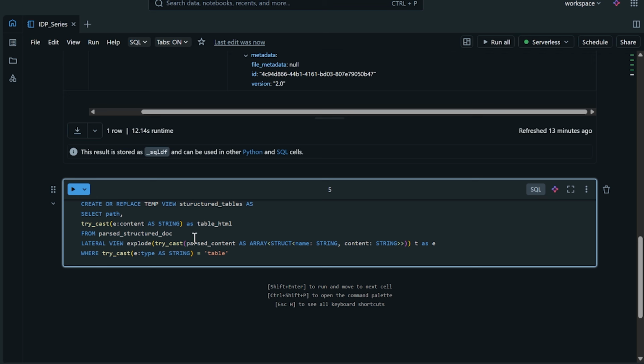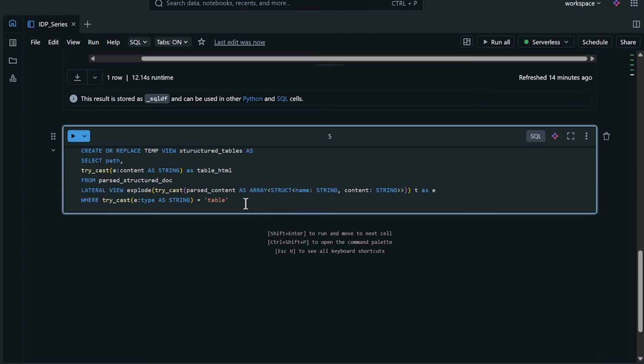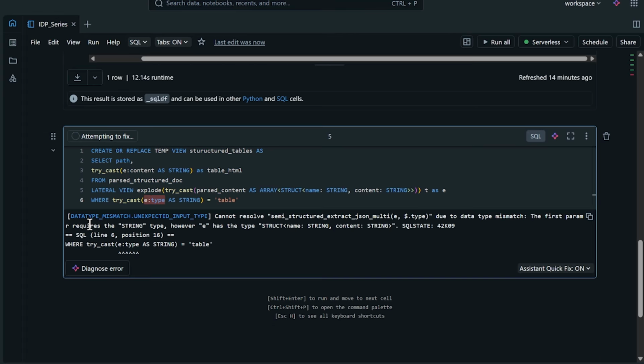This looks fancy, but really all we're doing is adding some try casts in here to make sure that there aren't any issues with data types. And we're exploding this column right here, this parse content, so that we can pull the data where it is a table. Let's go ahead and run this, and it should give us an okay.